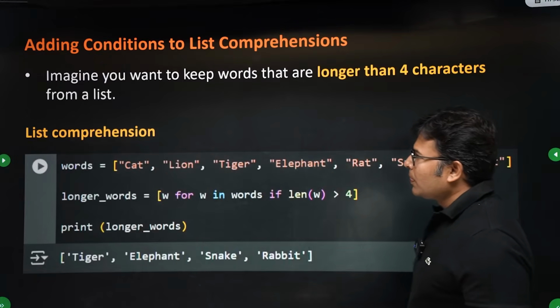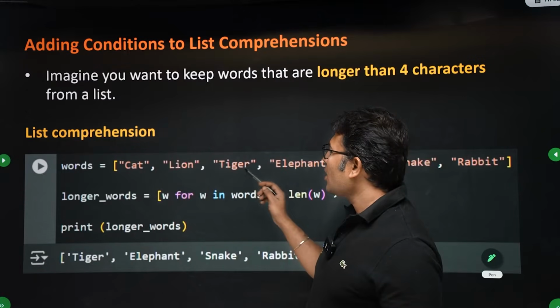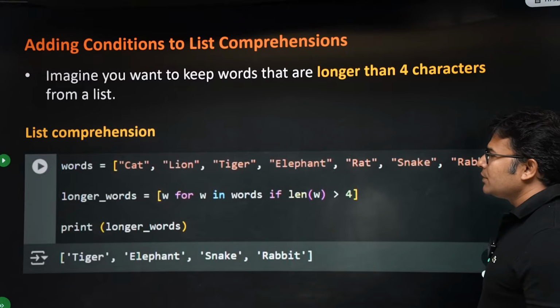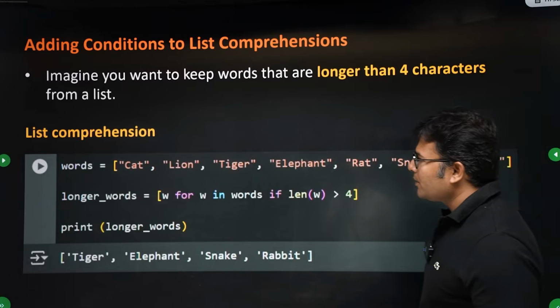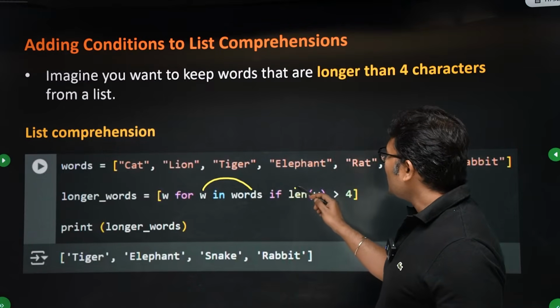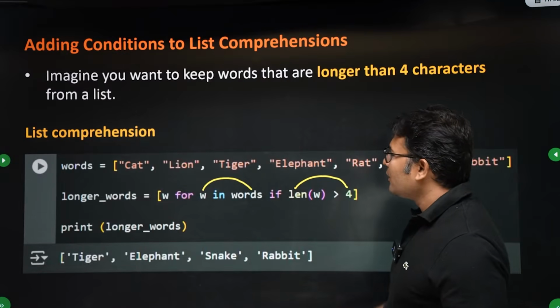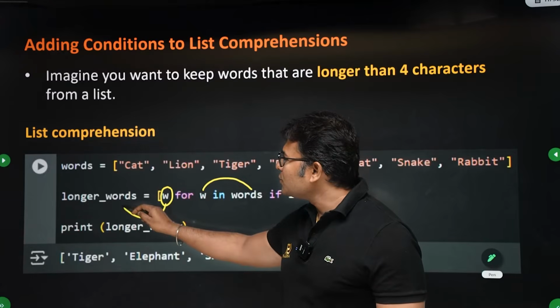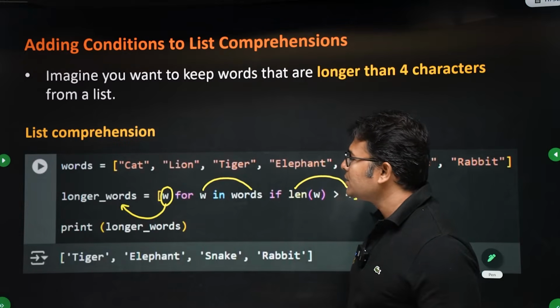Now let us say we want to take all the strings whose length is greater than 4. What am I going to do is, for each w in words, if the length of w is greater than 4, then I will return that word, and that word will be appended to the longer words list.